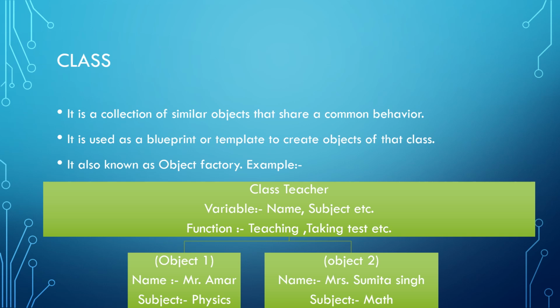A class is also called an object factory because objects can be created with the help of a class. It means the class has all the things which we require to create an object. That's why a class is called an object factory. For example, if a class is teacher, its variables are name and subjects, and its functions will be teaching, taking tests, etc.